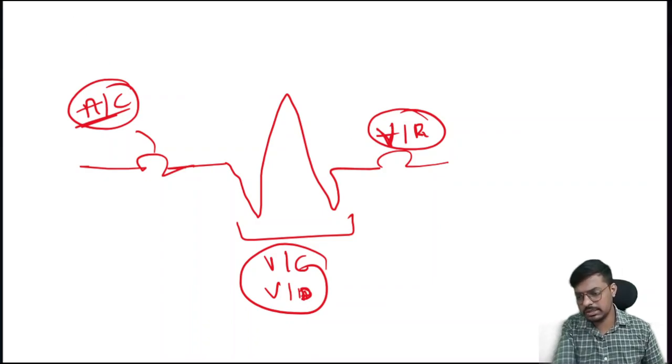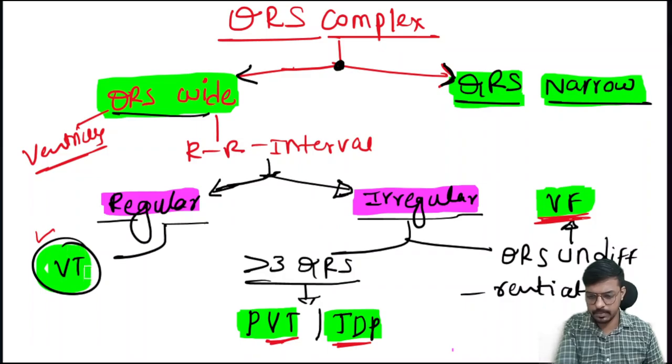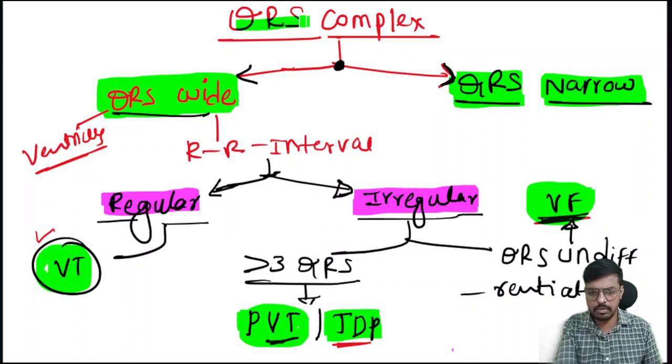So ventricular tachycardia, polymorphic ventricular tachycardia and ventricular fibrillation all mean the problem is there with the QRS complex. The problem is with the QRS complex, so the main focus while assessing the ECG is our QRS complex here, right?